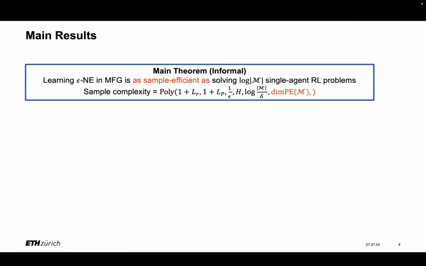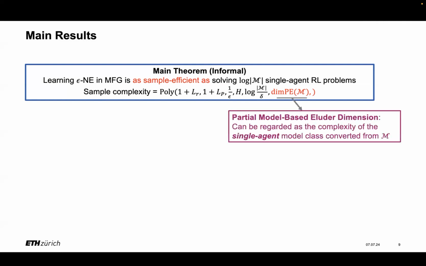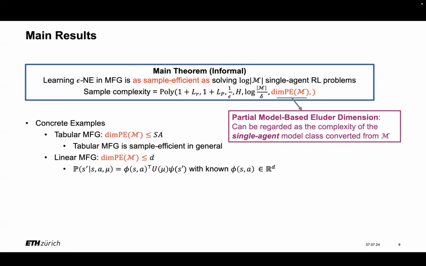And next, let me show you our main results. So we establish a sample complexity for learning epsilon Nash in mean-field games, which has only polynomial dependence on those key parameters. Here we use DMPE to denote the complexity of the model class, which is a new notion called the Partial Model-Based Eluder Dimension, which we proposed in this paper. And it can be regarded as the complexity of the single agent model class converted from the original mean-field model class. We also provide some examples and show that this partial model-based Eluder dimension can be low in many cases.